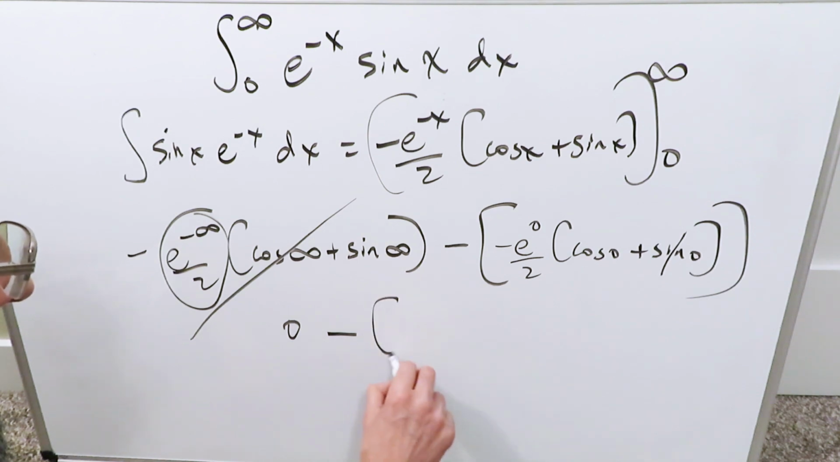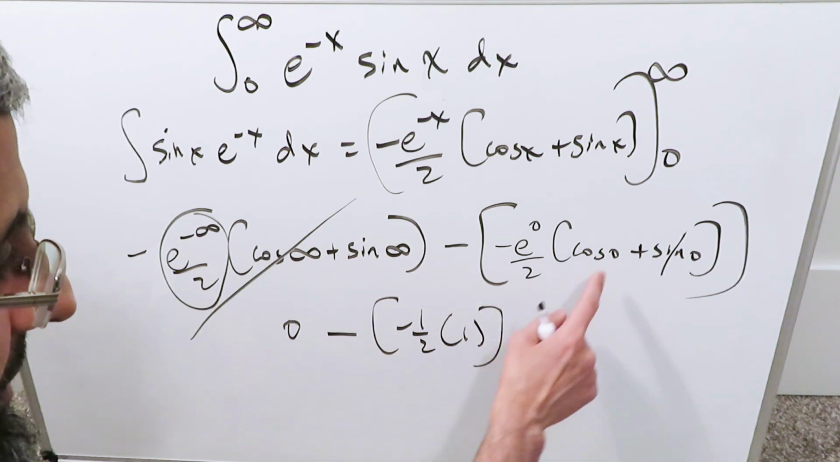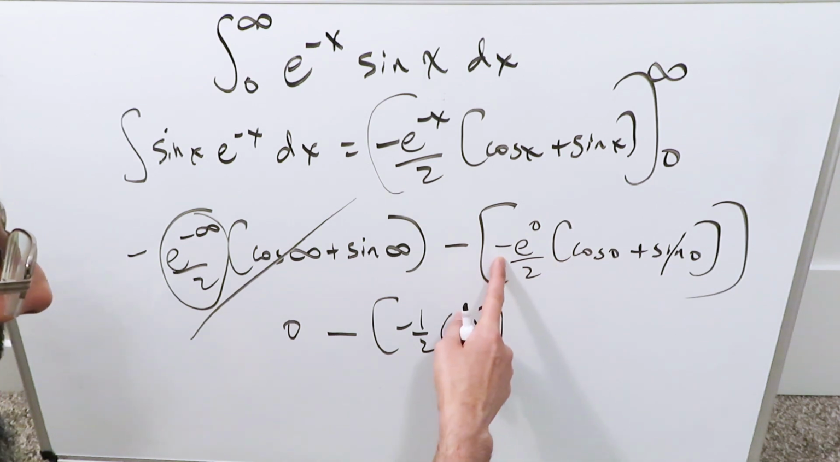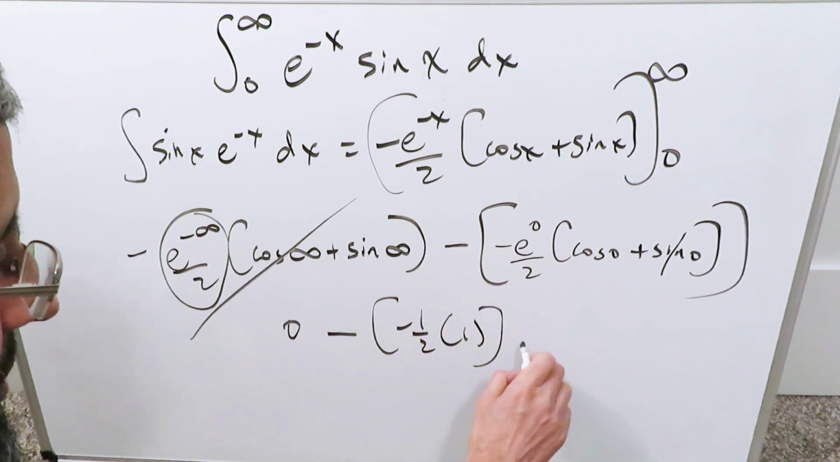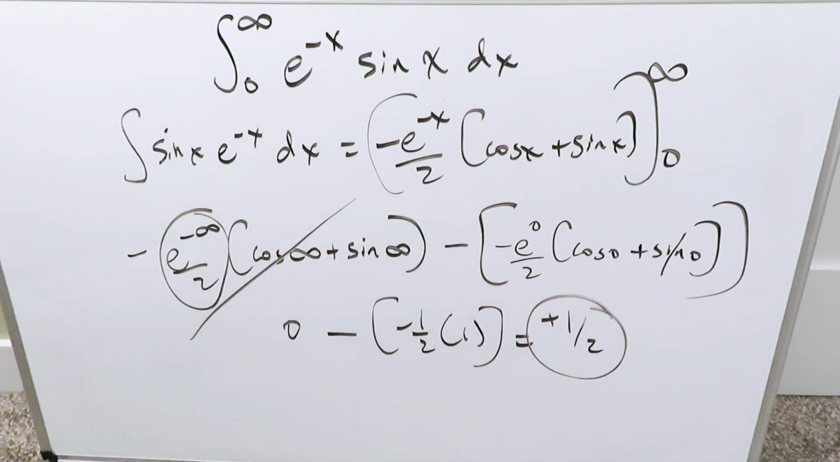I have a minus 1 over 2 times 1. This is 1 coming from a cosine 0. I have a minus 1 over 2 coming from here. You open it up. What do you have? A positive 1 over 2. And that right there is your end result of this integral, and it should be good.